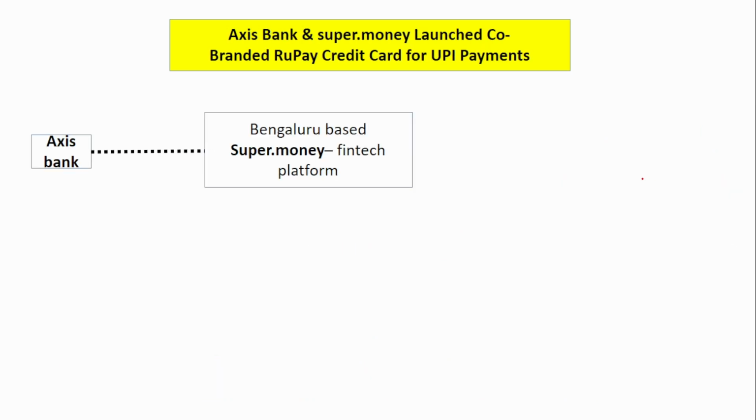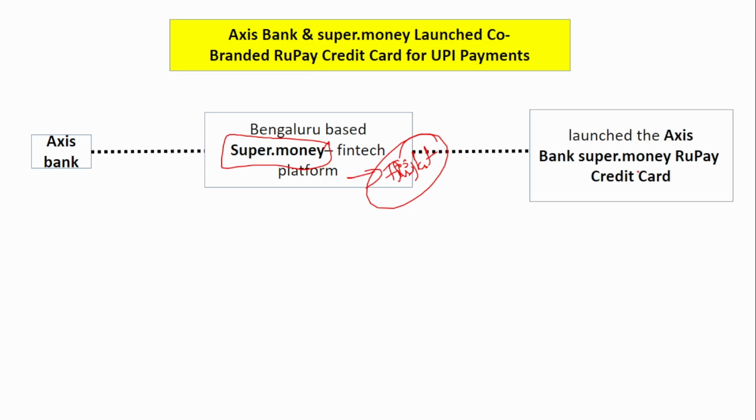Next is Axis Bank and Bengaluru-based Super.Money. It is nothing but a fintech platform, backed by Flipkart. Together they have launched a co-branded credit card called the Axis Bank Super.Money RuPay credit card.